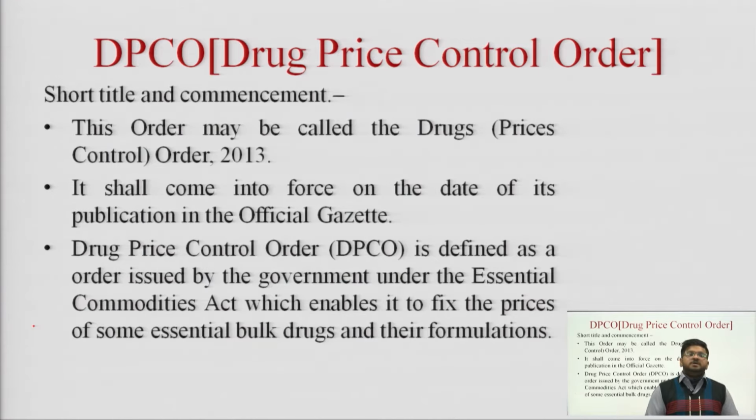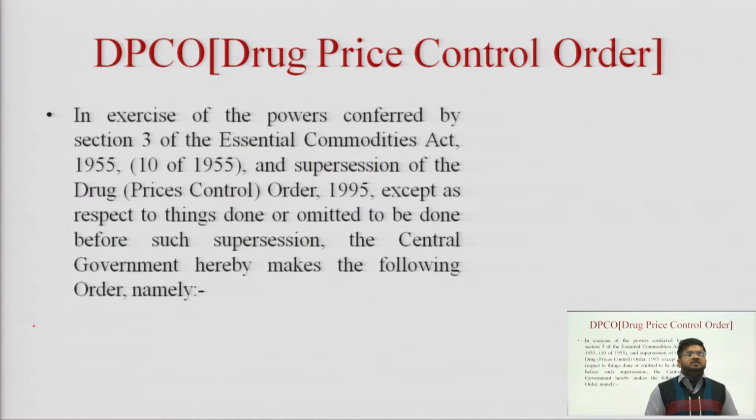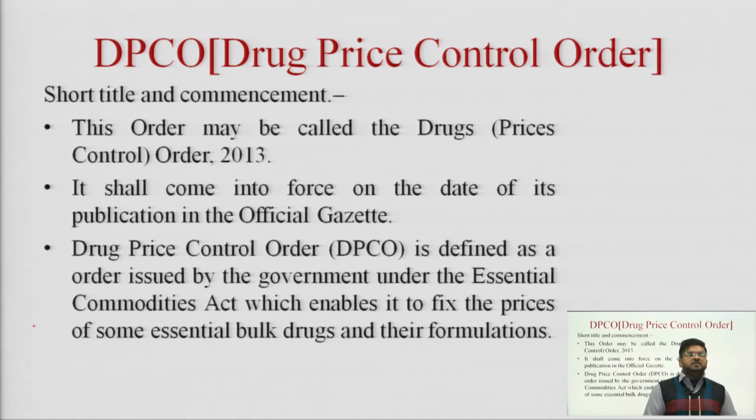As well, the Drug Price Control Order is defined as an order issued by the government under the Essential Commodities Act 1955, which enables it to fix the prices of some essential bulk drugs and their formulations.